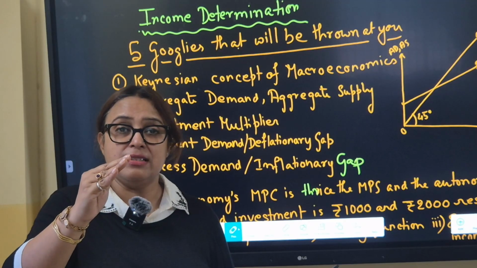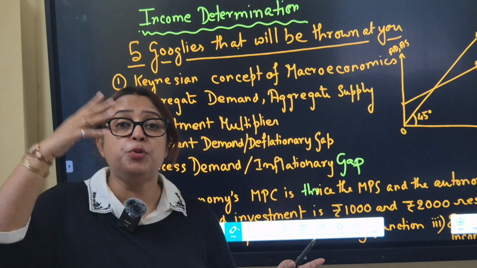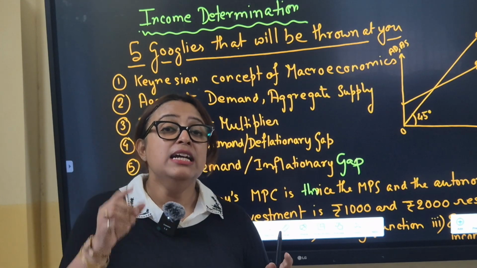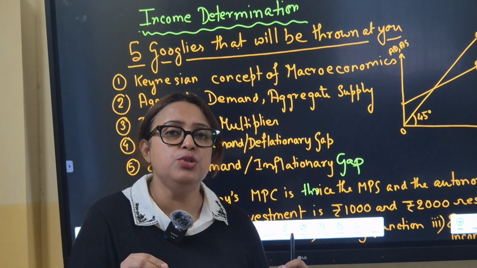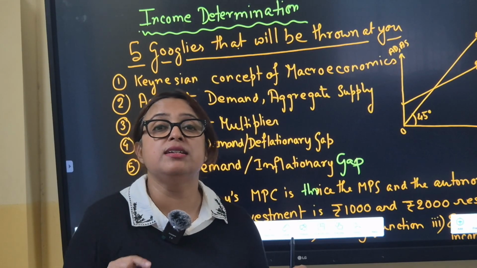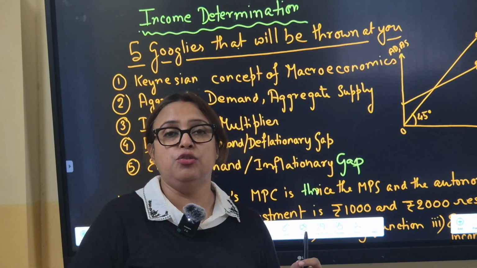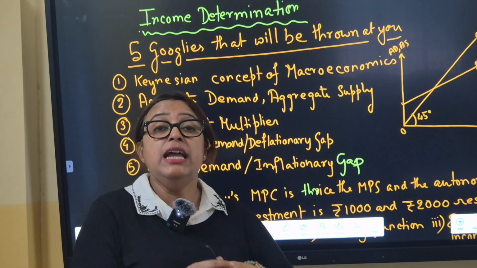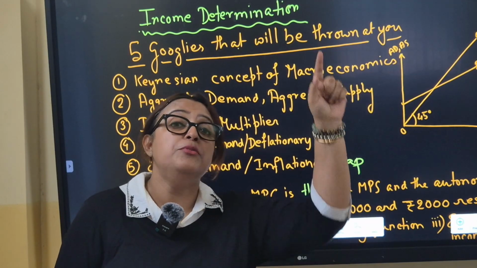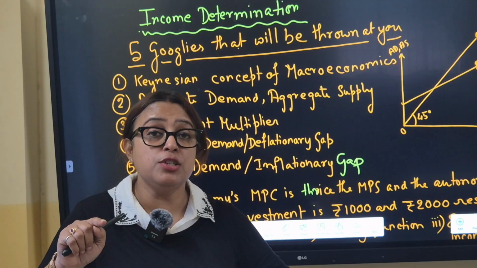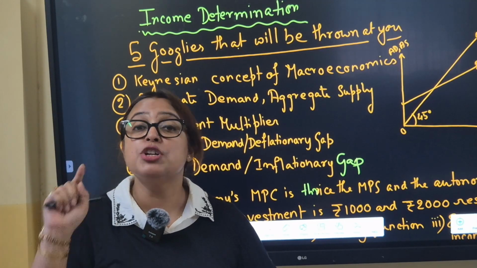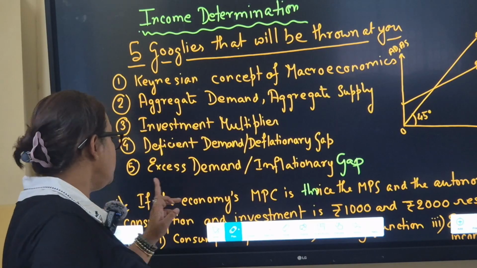Employment will also remain the same because there is no more resource to produce more to cater to the excess aggregate demand. But what can happen? Since it is a pressure on the existing goods and services, the general price level of goods and service will increase. That is, inflation will happen. Please mark my word. In deflationary situation, output, employment, and income reduces. But in inflationary situation, price rises. Employment, income, or output does not increase.